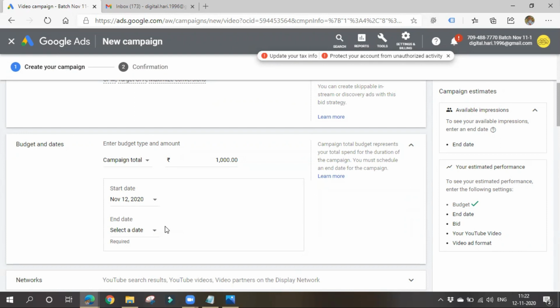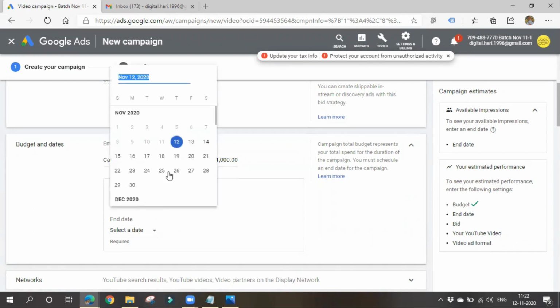You might have noticed start and end dates are optional. But in case of video ads, it is mandatory that we specify the start and end dates, when we want to start running ads and when we want to end them. It is mandatory. Otherwise, the campaign will not run. Okay, please give start and end dates in case of video ads.